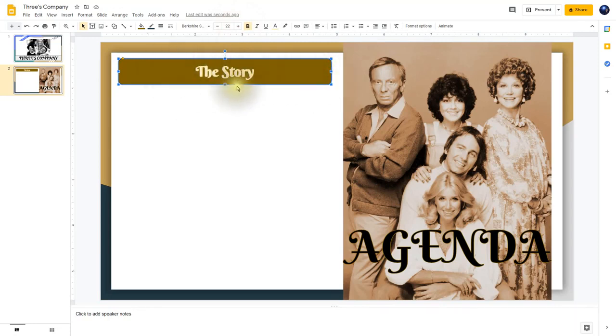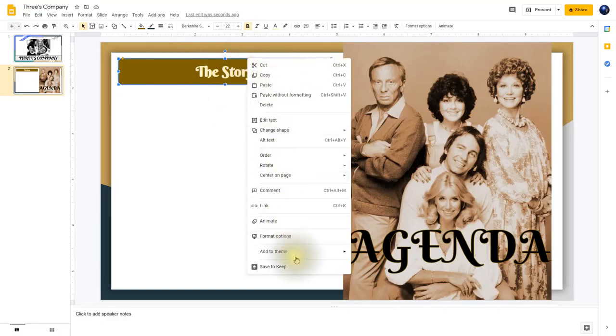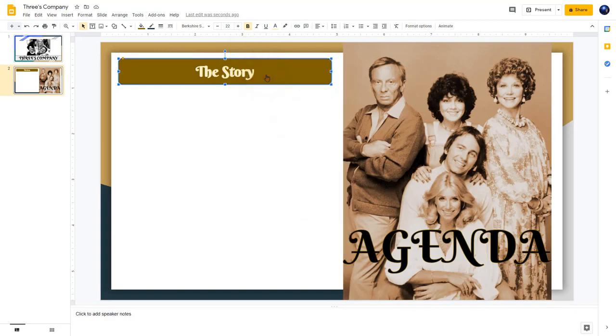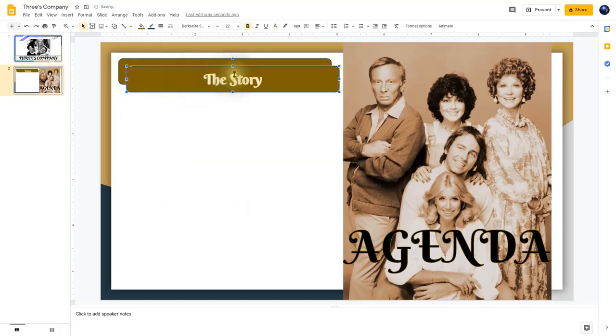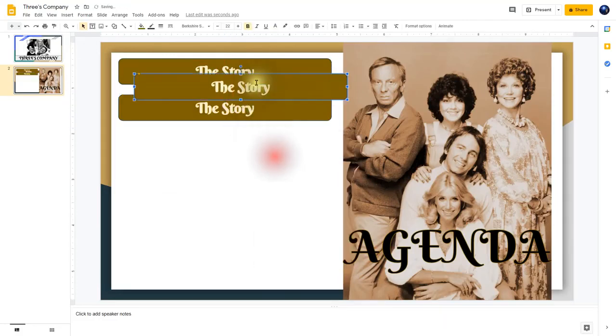Now if I'm happy with this, I'm going to take my mouse and go right to this little blue border, and I'm going to right click on that blue border, and a context menu will appear. And now I'm going to click on and select copy. And then right click below this button and select paste. So now I have 2 of these, so I can drag it down here, and then I can say paste again, and I can drag that one as well.